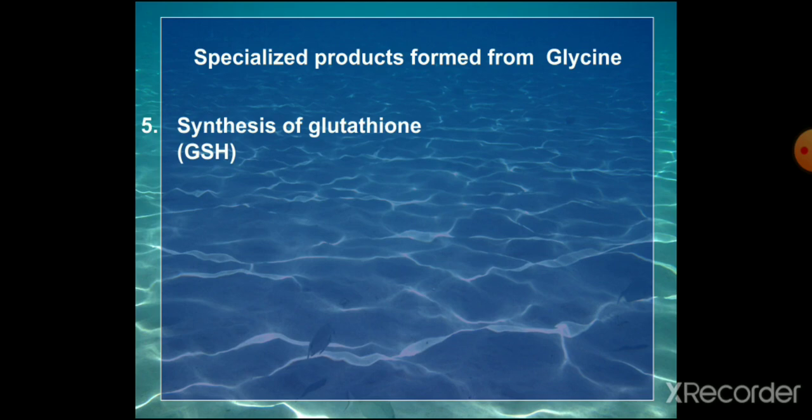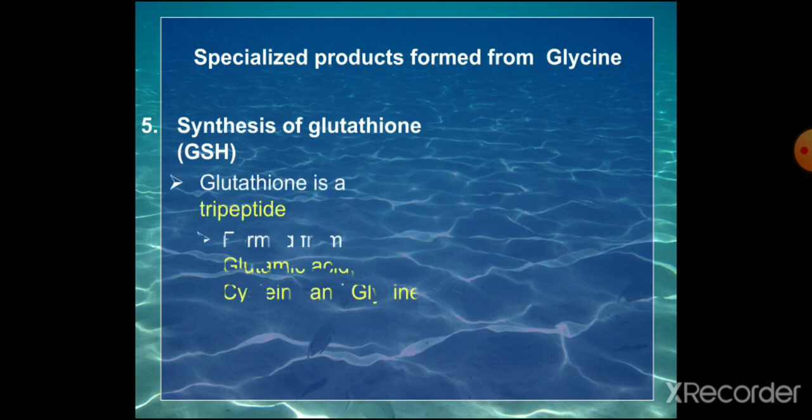Now another important function is the synthesis of glutathione. It's a tripeptide and it is very important, formed from glutamic acid, cysteine and glycine. So three amino acids are used: glutamic acid, cysteine and glycine. It's gamma glutamyl cysteinyl glycine. That is the chemical name.